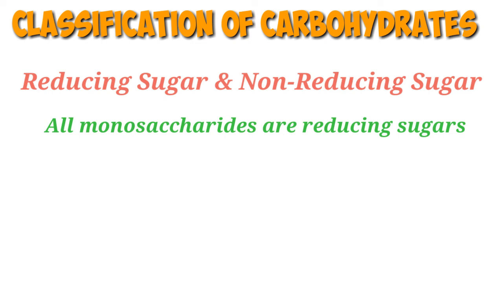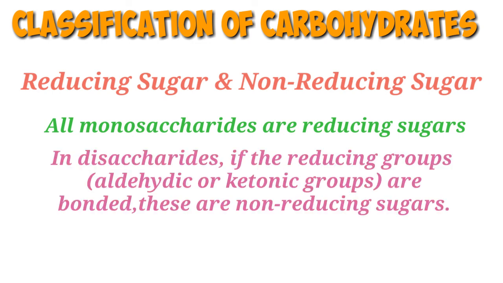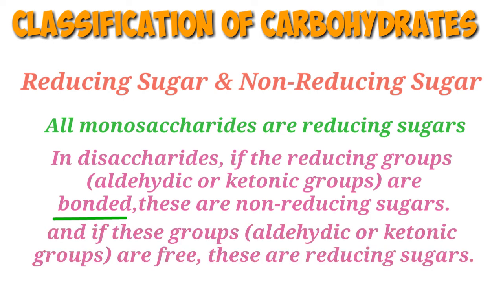In disaccharides, if the reducing groups of monosaccharides, that is aldehydic and ketonic groups, are bonded, these are non-reducing sugars. For example, sucrose. Whereas sugars in which these functional groups are free are called reducing sugars. For example, maltose and lactose.